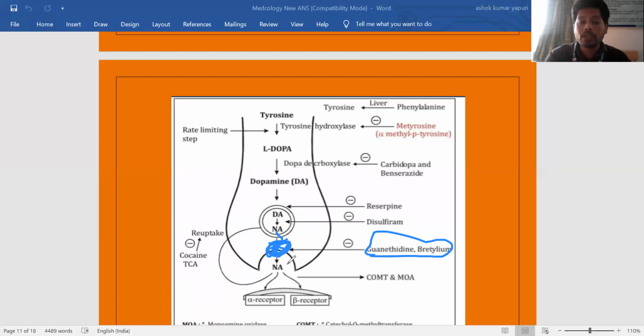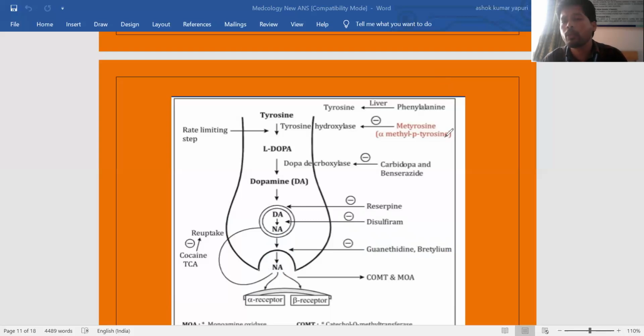If it is not released, it will not interact with the receptor and it will not show the action. So it is the presynaptic neuron and here is the postsynapse. The postsynapse is always the target, nothing but the target containing receptors. So these are the drug targets.